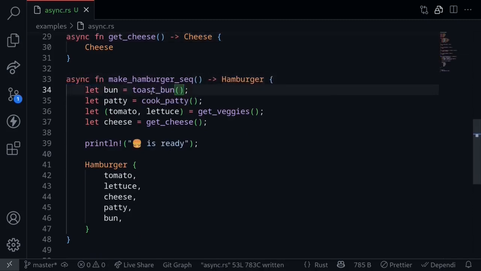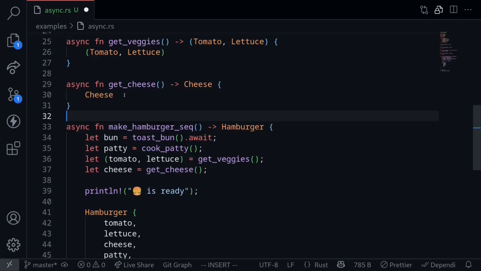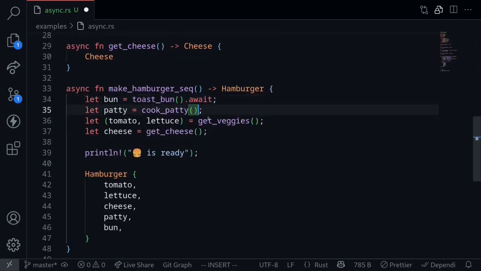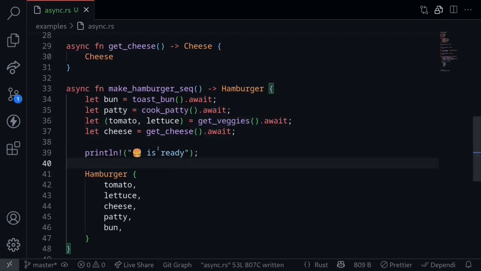Since now the functions toast bun, cook patty, get veggies, and get cheese are all async, to get the values out of an async function, we need to call the function with await. A function that is declared as async says that the value that is returned is not immediately available, but it will return this value in the future. The await keyword says to wait here until a result is returned. In this case, the code is waiting here until a bun is returned. And then we do the same for cooking, await over here. The same for get veggies and get cheese. So now we've successfully turned a regular function into an async function.